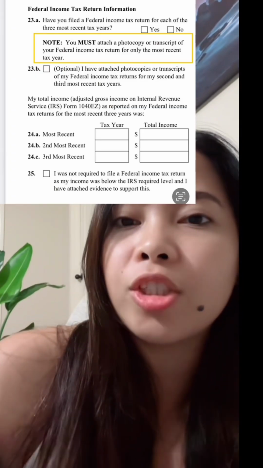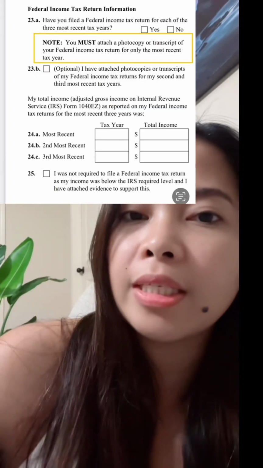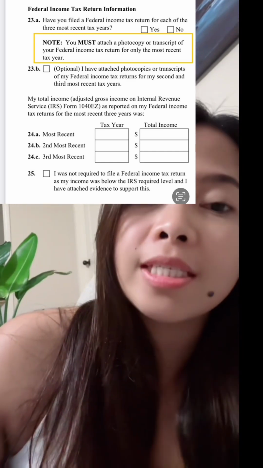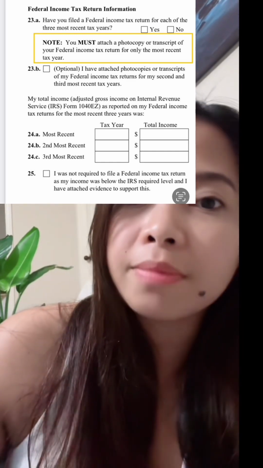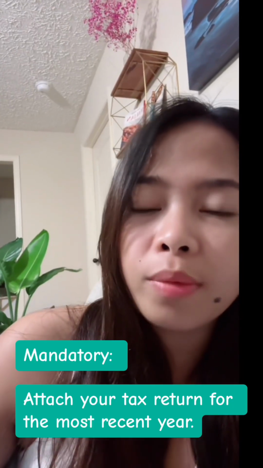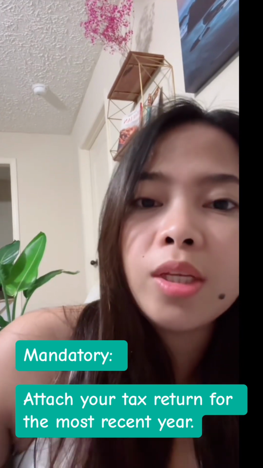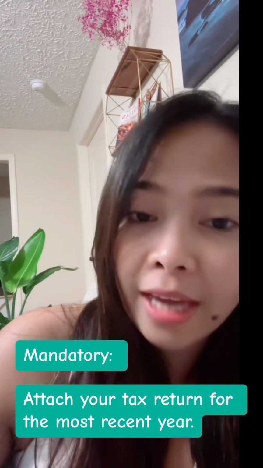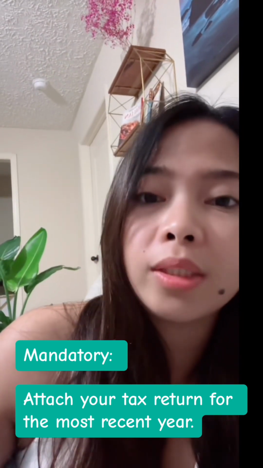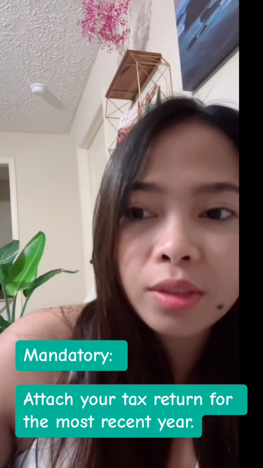You must attach a photocopy or transcript of your federal income tax return for the most recent tax year. So it's not your state tax return, it's your federal income tax return for the most recent tax year. So it means if you're filing out the form in 2024, you need to include the copy of your 2023 tax return. So ibig sabihin, it is mandatory na i-attach yung 2023, which is the most recent tax return,